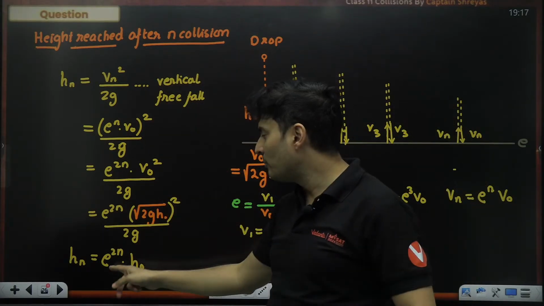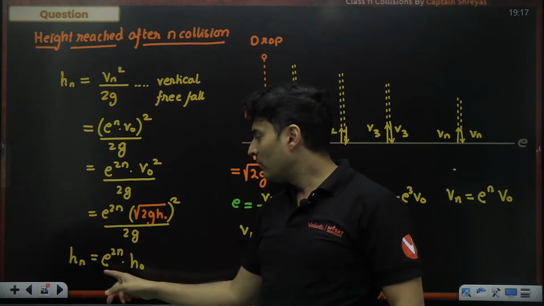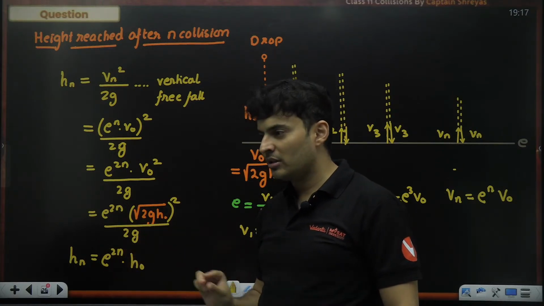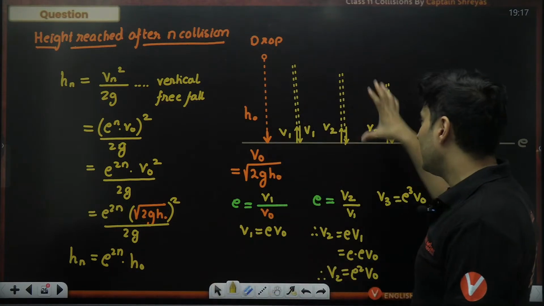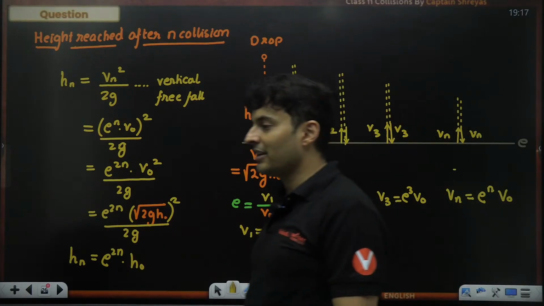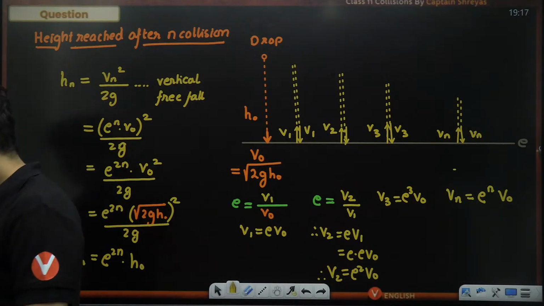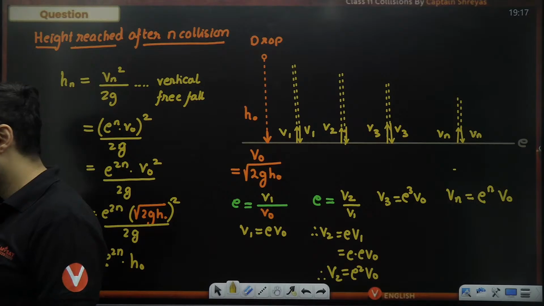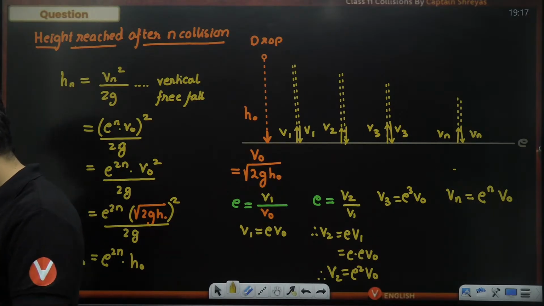But the moment e is some 0.7, 0.6, 0.4, obviously this number will become smaller, decreasing GP, right? And it will eventually stop after infinite collisions. Yeah. This is a JEE Advanced concept for sure. Yeah. Great.